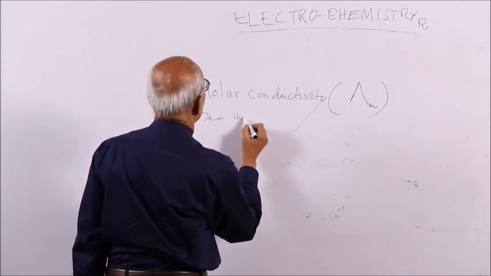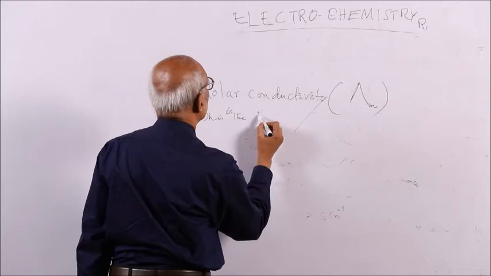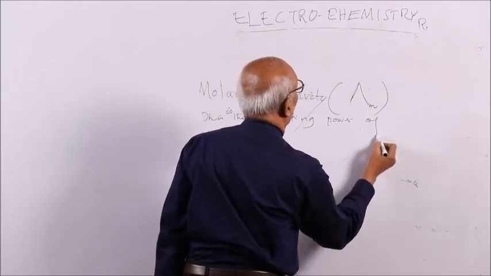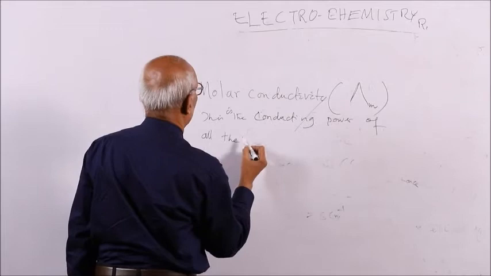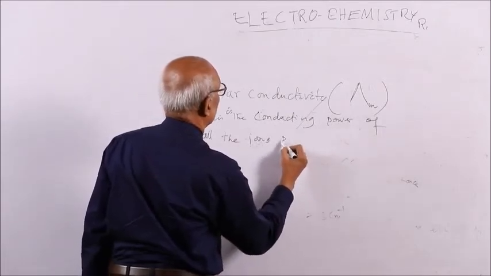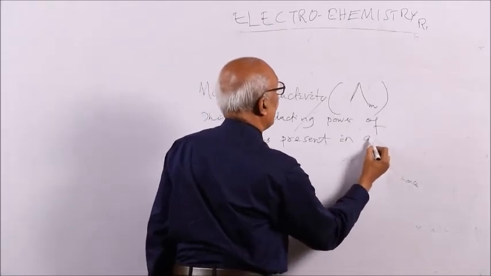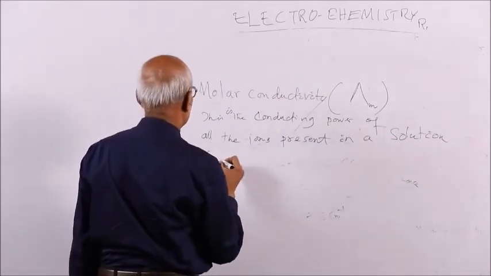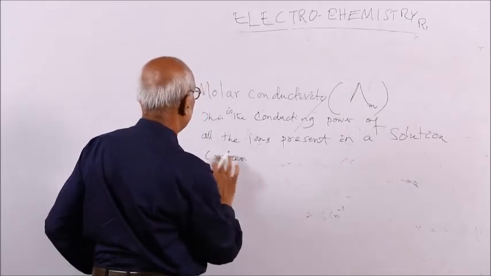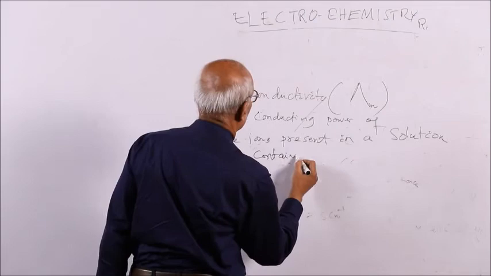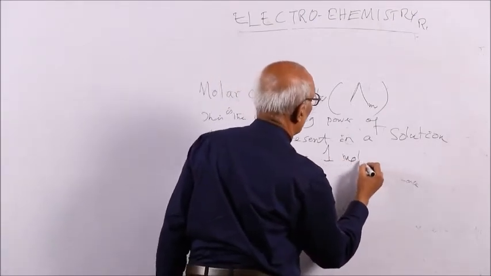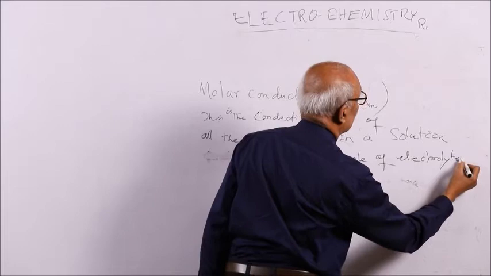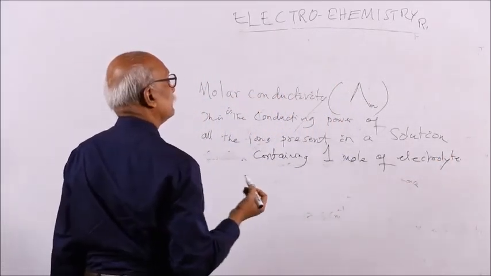This is the conducting power of all the ions present in a solution containing, the restriction is this, containing 1 mole or gram mole of electrolyte. 1 mole of electrolyte in a cell.